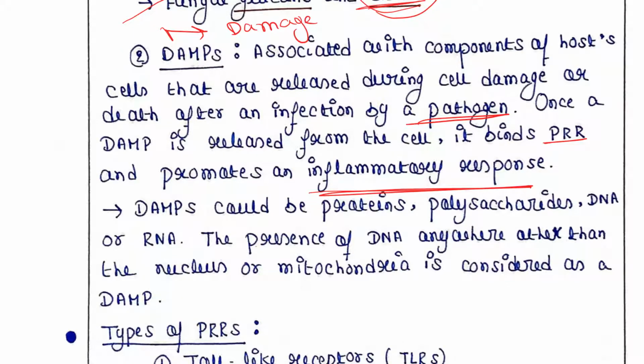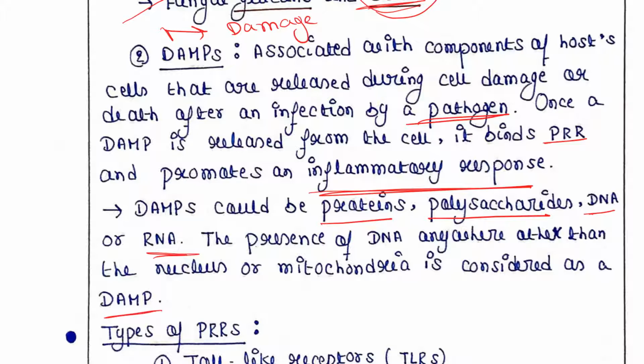DAMPs could be proteins, polysaccharides, DNA or RNA, and the presence of DNA anywhere other than the nucleus or mitochondria is considered a DAMP.